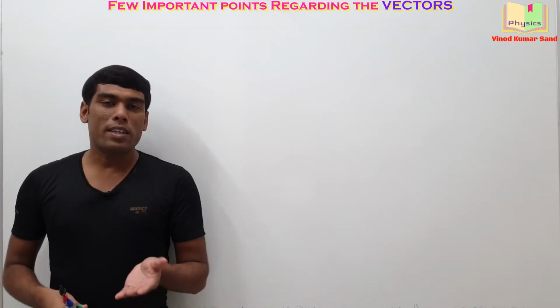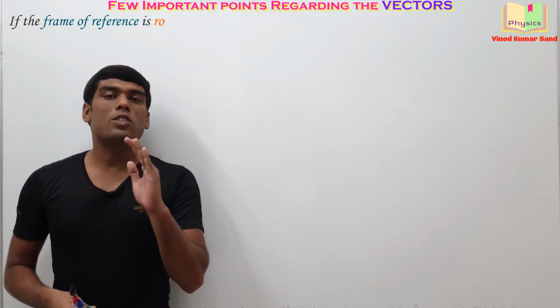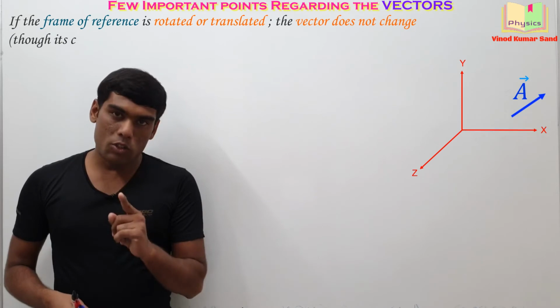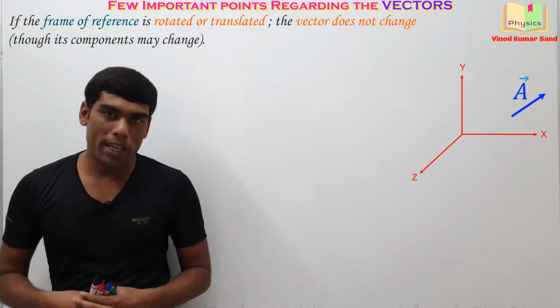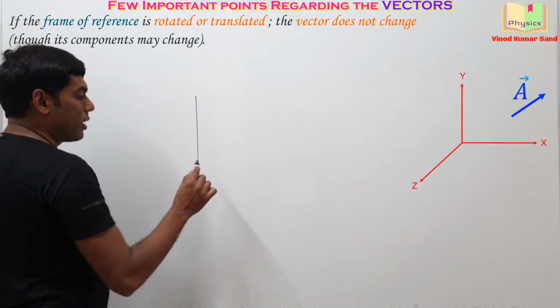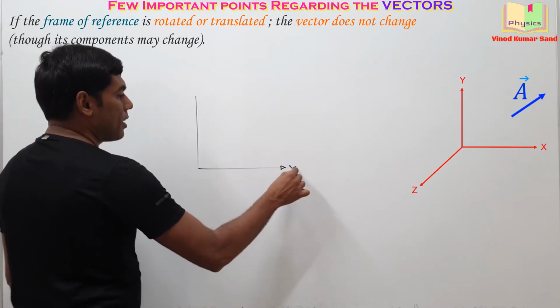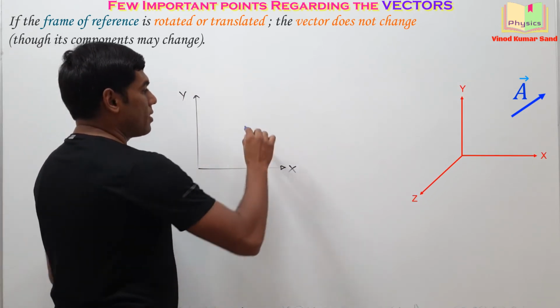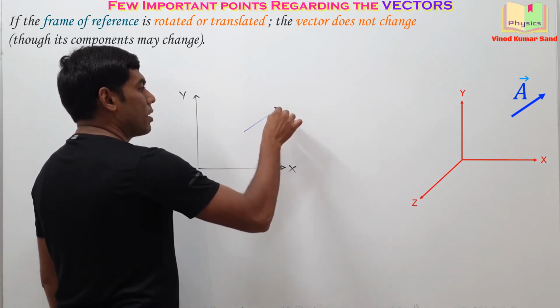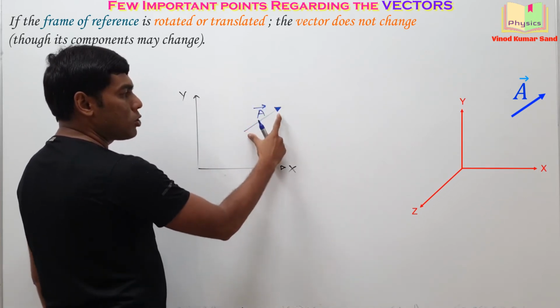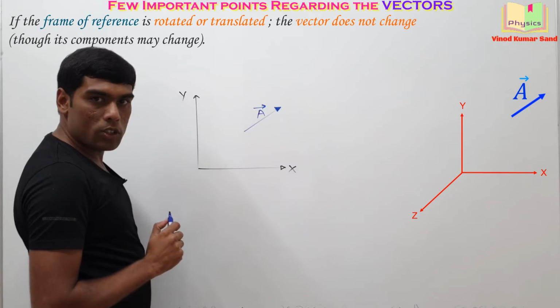Here is the third point. If the frame of reference is rotated or translated, the vector remains unchanged, though its components may get changed. We'll talk about that later on. I'm explaining the things here. Let's say this is the x-axis and this is the y-axis, and we have a vector like this. We call it, let's say, A vector. A vector has this much magnitude and is pointing in this direction.